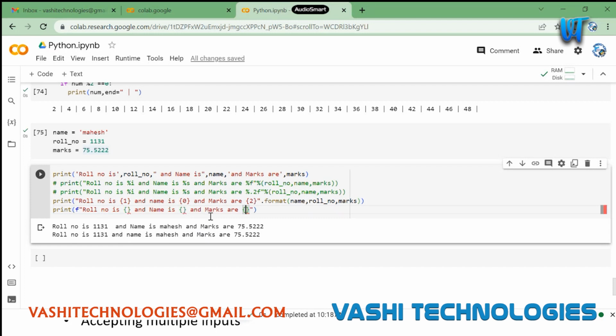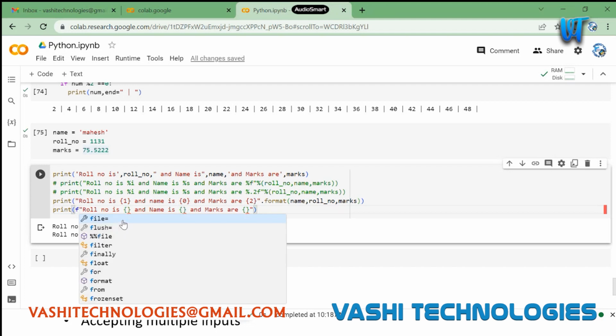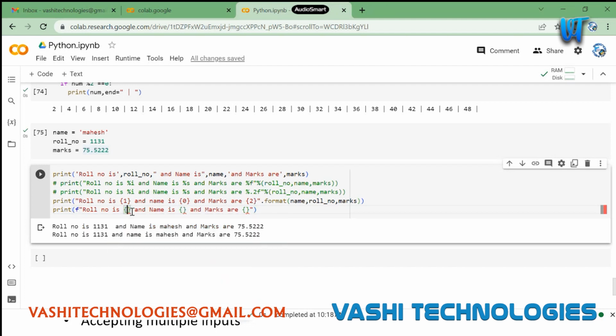If I remove this F here, you can observe these brackets over here are in red. If I am appending F string here, those will automatically turn green, saying that F string is capturing them. I can directly give variables here: roll number, and then we have name, and then we have marks.